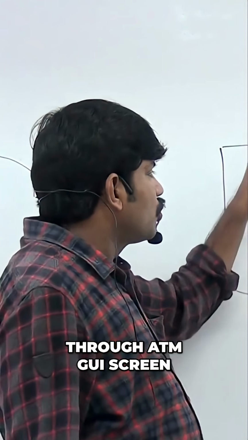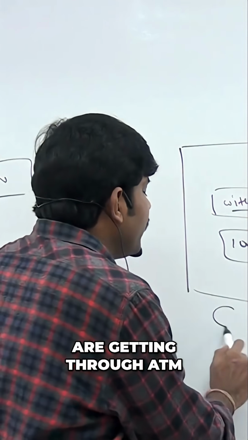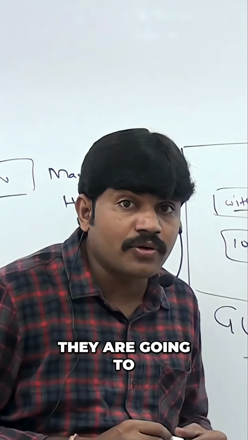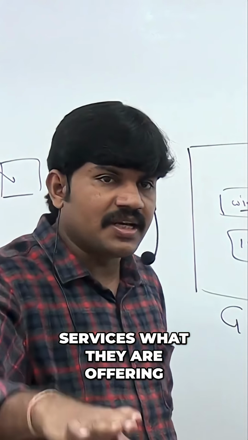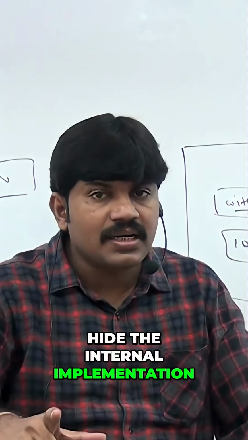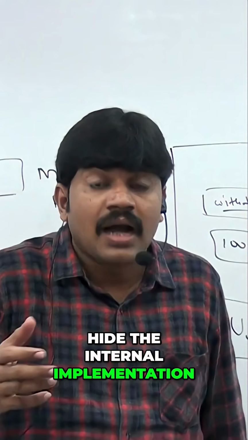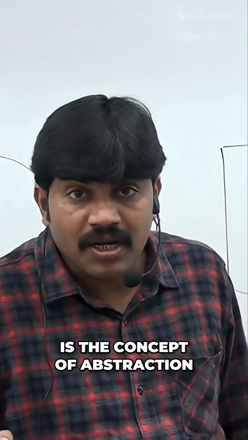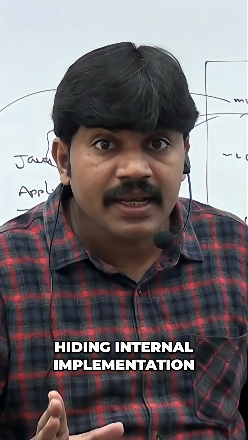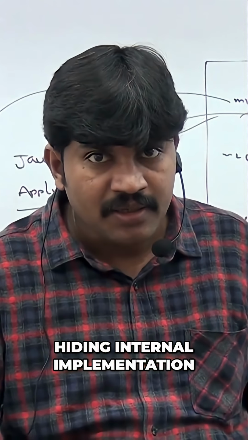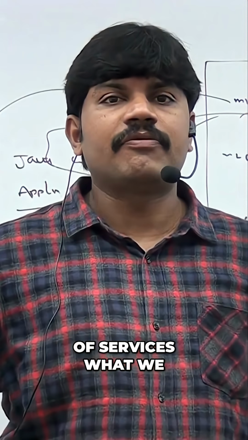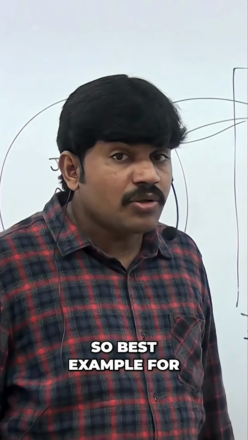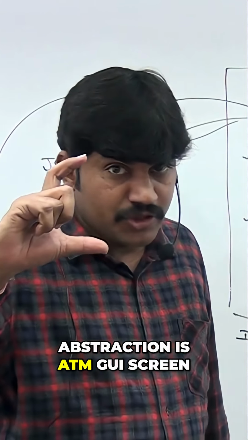Bank people, through the ATM GUI screen, are going to highlight the set of services they are offering. Hide the internal implementation and highlight the set of services we are going to offer: that is the concept of abstraction. So the best example for abstraction is the ATM GUI screen.